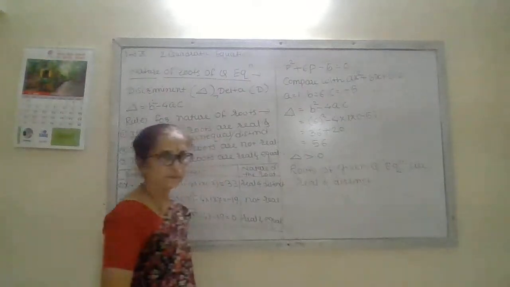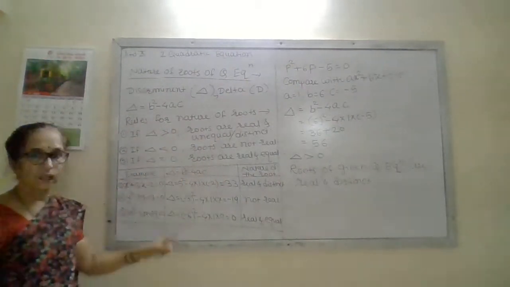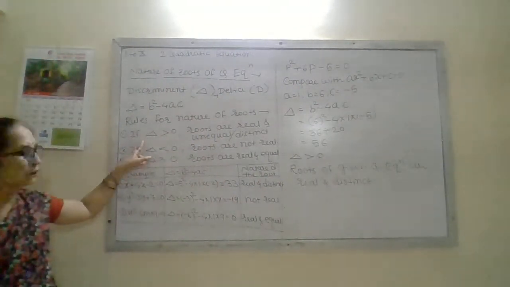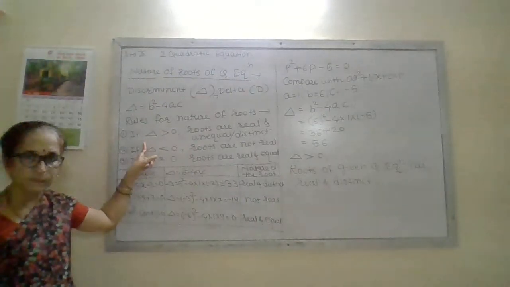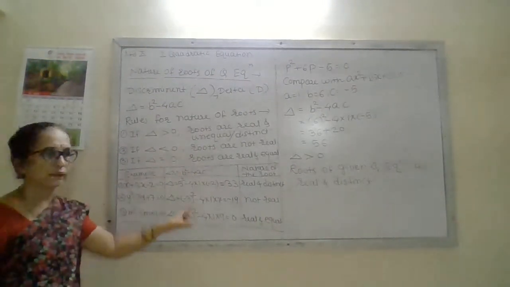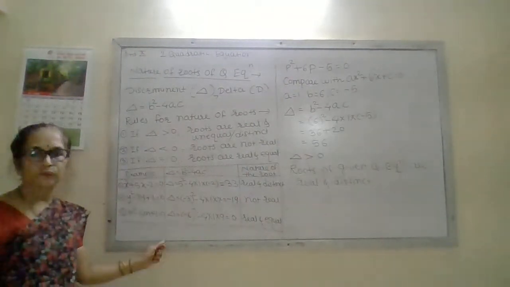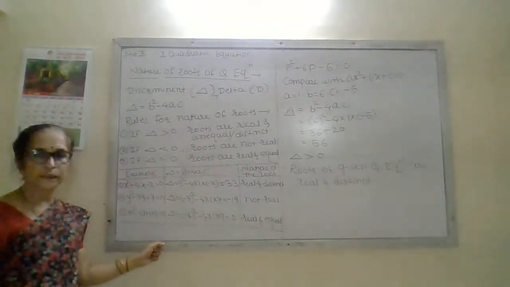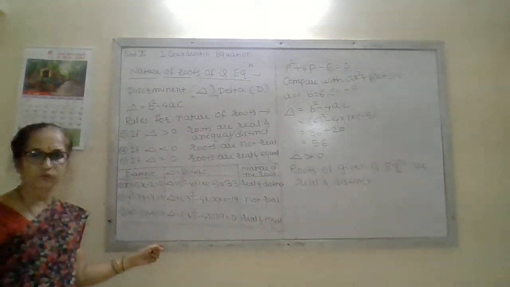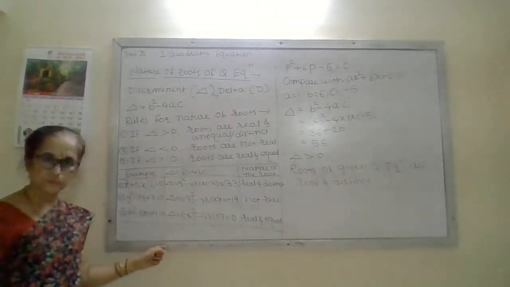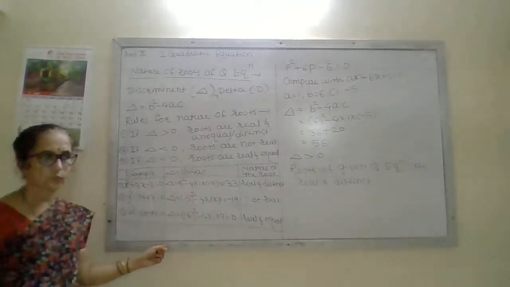Means in this part, according to the given sum, we first find the value of delta, the discriminant. By its value, we can determine the nature of the root. Depending on that, you solve exercise 2.5, question numbers 1, 2 and 3. Are you understanding? Thank you.